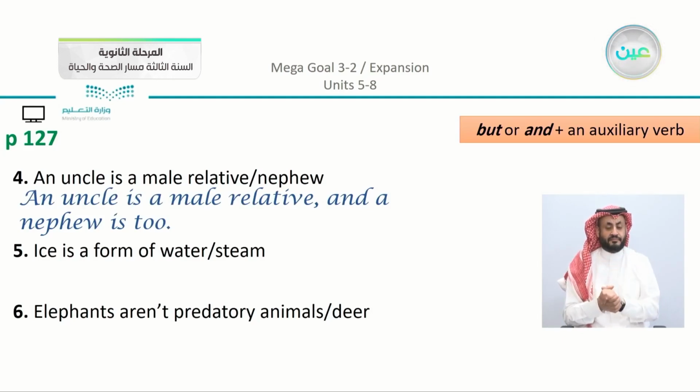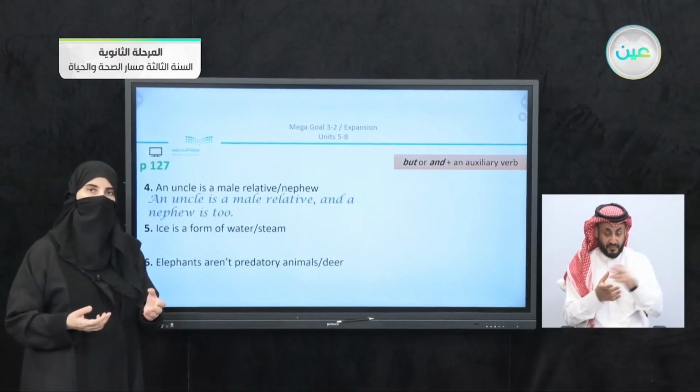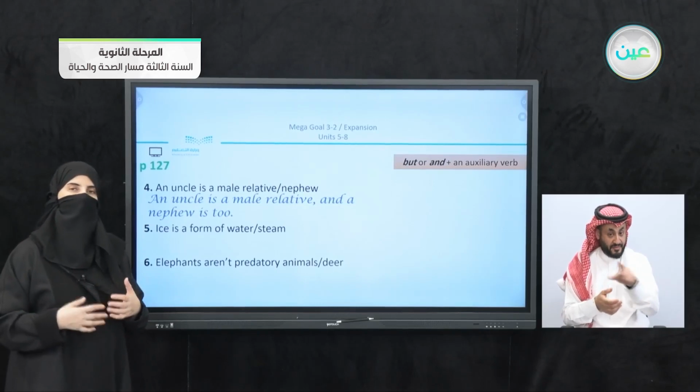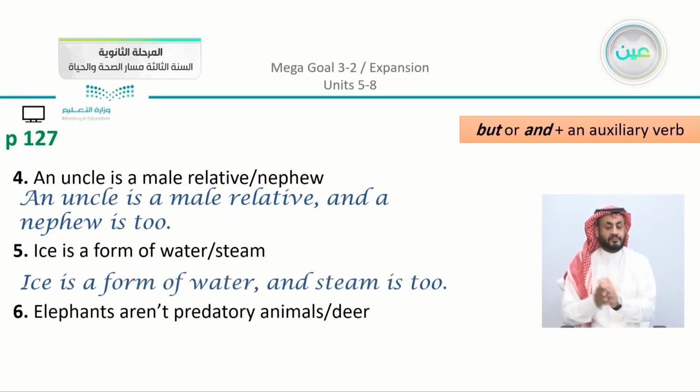Number 5, we have here ice is a form of water, steam. Now we do know the difference between ice and steam, and we have here the liquid water here. So are they similar, and what is the same about them? So we can say ice is a form of water and steam is too. Now in these two sentences you can see that we have positive meaning, and in all of them we used and plus too in the sentence.